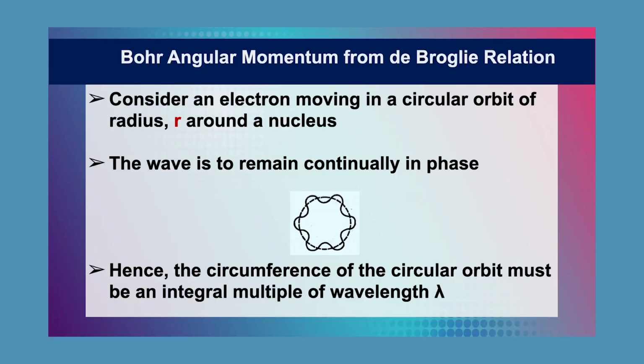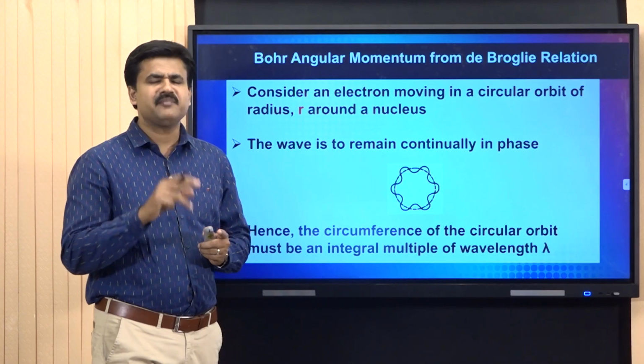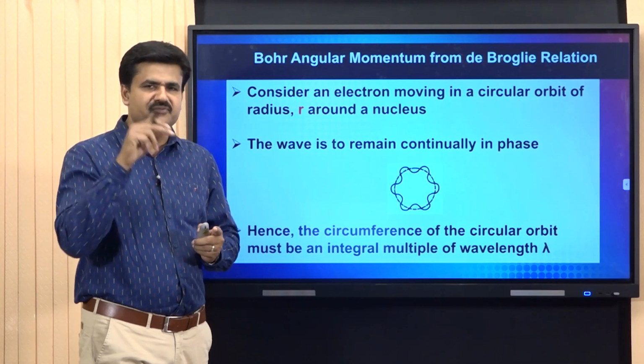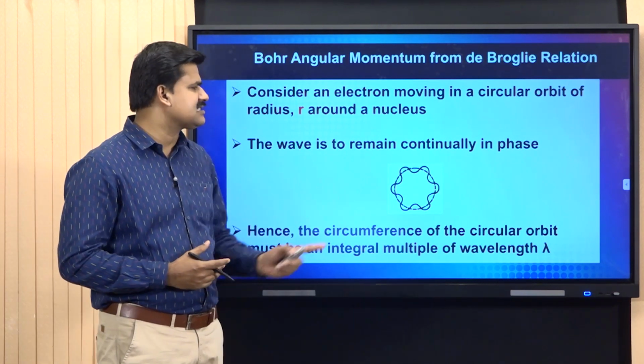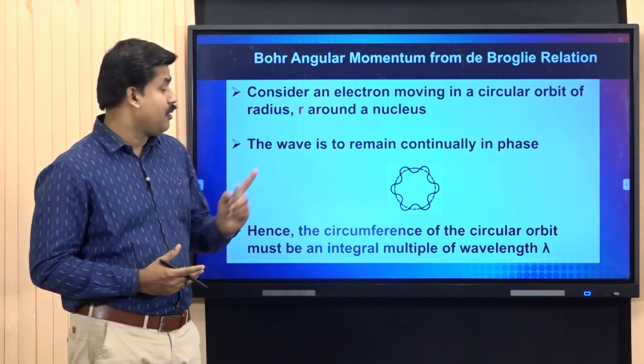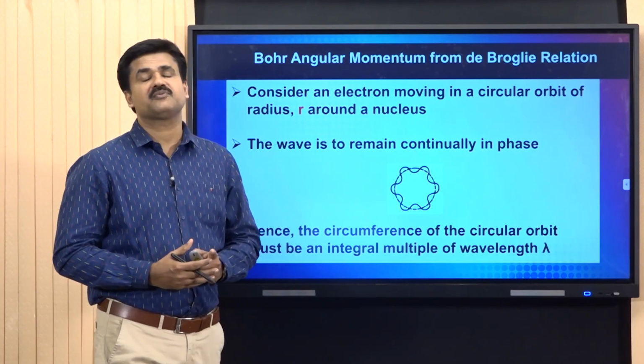Consider an electron moving in a circular orbit of radius r around a nucleus. The wave is to remain continually in phase. That means the electron wave must be in phase within that orbit. Hence, the circumference of the circular orbit must be an integral multiple of the wavelength lambda.